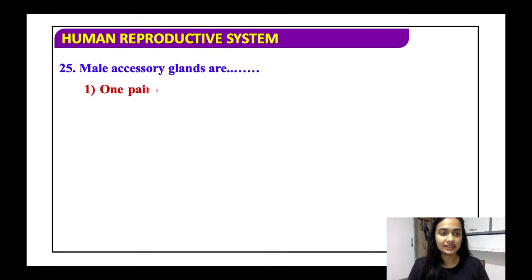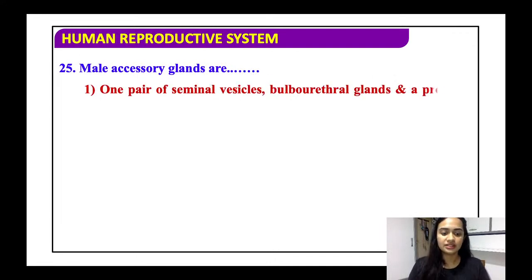Male accessory glands are, all right, accessory glands. Again I told you that they do not form the gametes but help in their development, and also they will help in the hormone secretion. So basically these glands are one pair of seminal vesicles, bulbourethral, and a prostate gland.